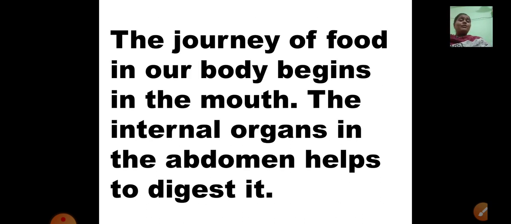The journey of food in our body begins in the mouth. Yes, where the main thing starts, eating, it starts in the mouth. In the mouth, what we do first, we chew the food. Yes or no? Then the tongue helps us to taste the food. Then it mixes with the saliva. It forms a soft, moist ball, and then it goes inside the throat, that is the esophagus tube. And then from the esophagus tube, it passes to the stomach.